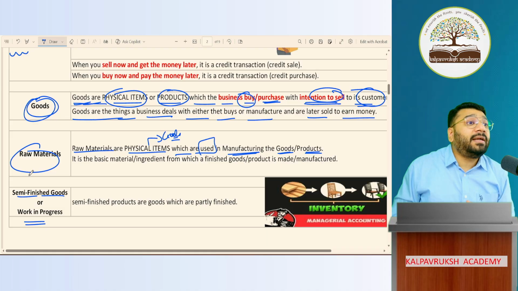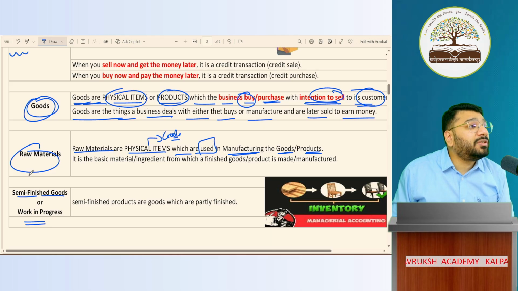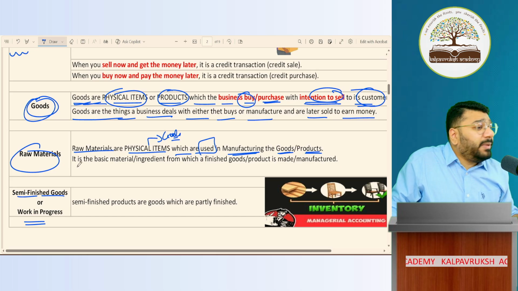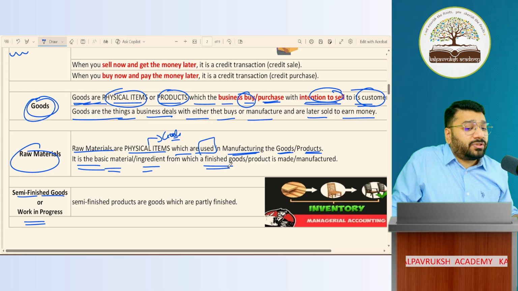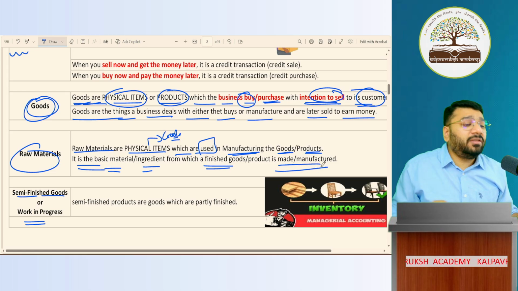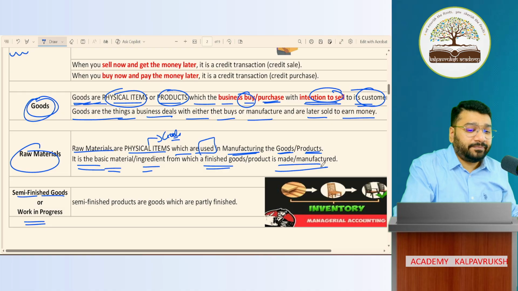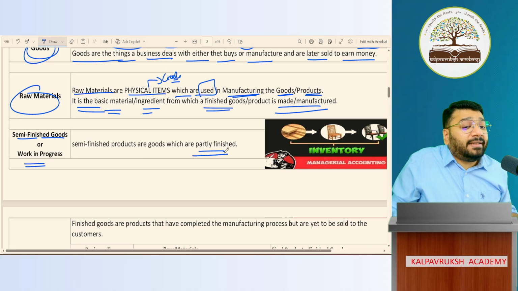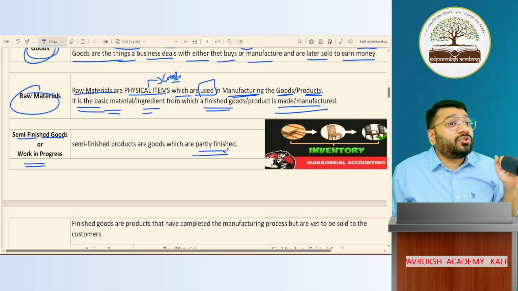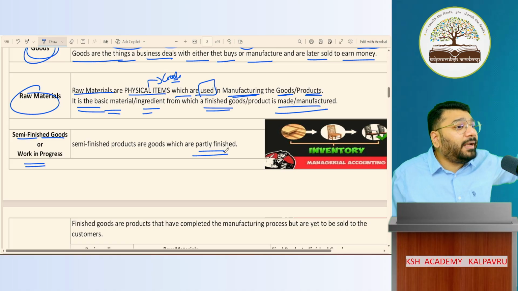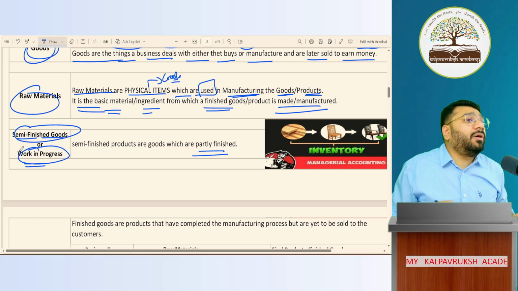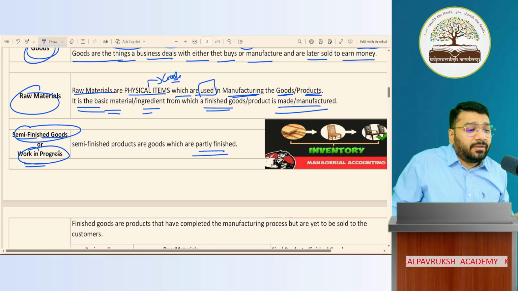So this product is called finished goods. Finished goods. Got it, not got it? So what is raw material? It is the basic material or ingredient which is required to prepare, to manufacture the finished goods. Got it, not got it? Now, if the goods are finished partly, that is called semi-finished goods. Don't say partly finished goods. We don't have such terminology. We call it either semi-finished goods, semi meaning half-finished goods, or work in progress. Got it, not got it?